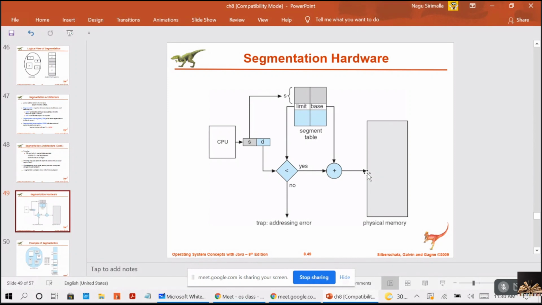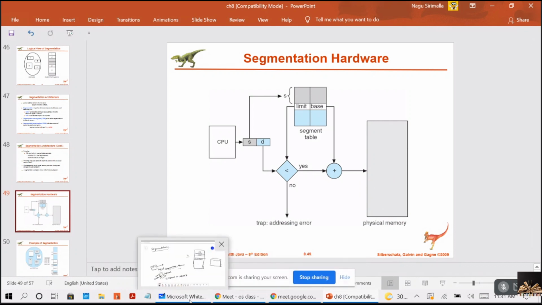This mapping is effected by a segment table. Each entry in the segment table has a segment base and a segment limit. You are getting me, guys? The base is nothing but the base register, that means where that particular segment starts in the physical memory. And the limit is nothing but the size, how much space that segment occupies in the memory.